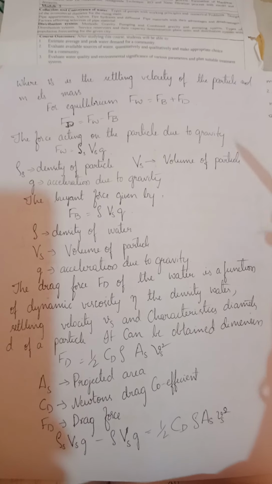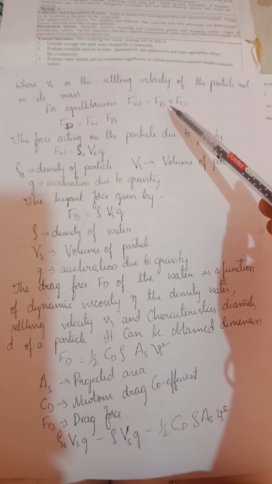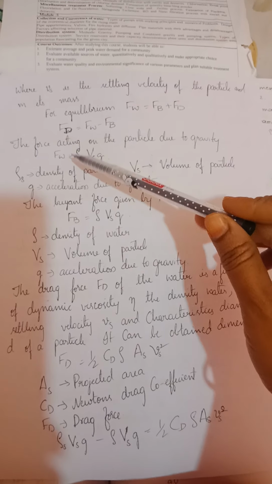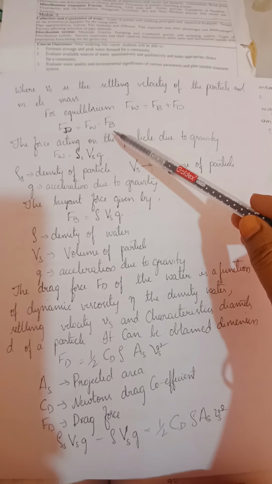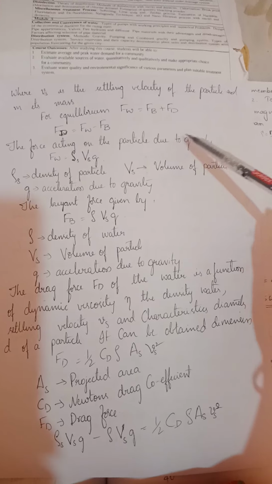So when it reaches the equilibrium condition, the gravitational force Fw is equal to the buoyant force plus the drag force. If you rearrange this, the drag force is equal to the gravitational force minus the buoyant force. First, the force acting on a particle due to gravity.